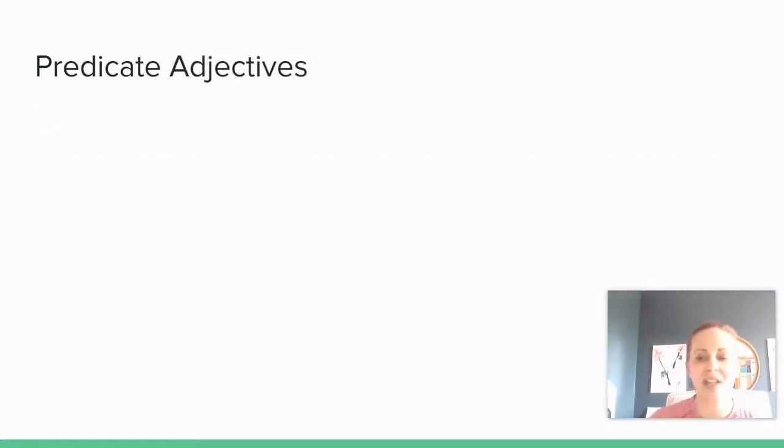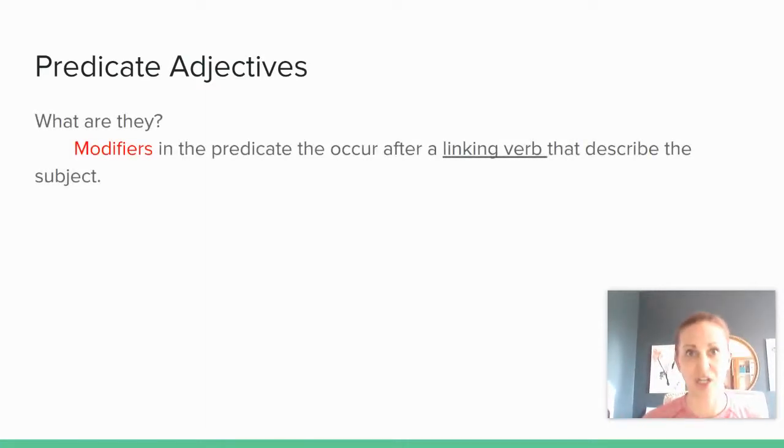Predicate adjectives are similar in that they occur after a linking verb, but instead of renaming the subject of your sentence, they're going to describe the subject of your sentence. They are modifiers that occur in the predicate after, again, a linking verb, describing the subject. Jamie is very fast. So Jamie is still the subject of our sentence, but in this case, fast is describing Jamie. It's not renaming him, it is describing, it's modifying him. So it's a predicate adjective. We label that PA for predicate adjective.